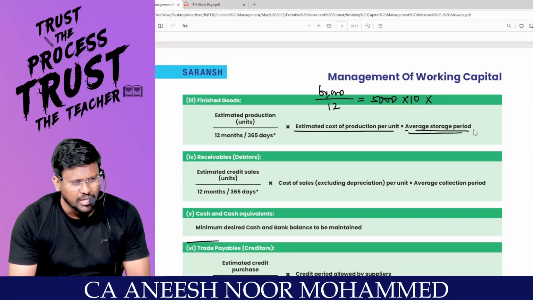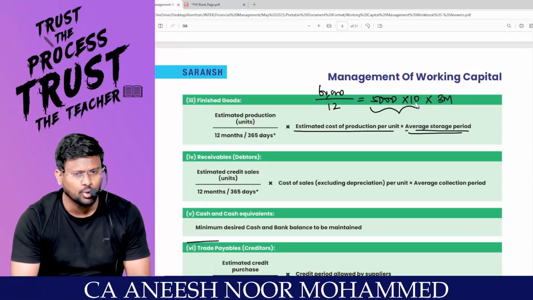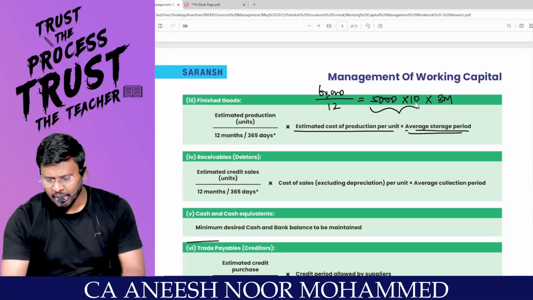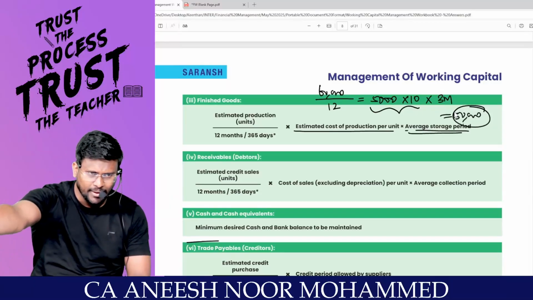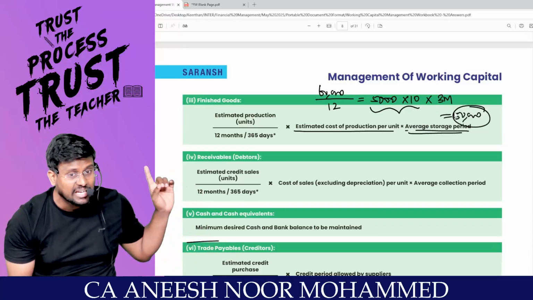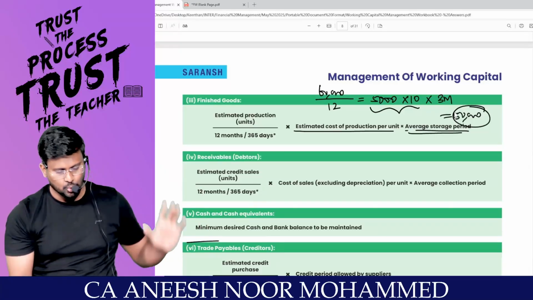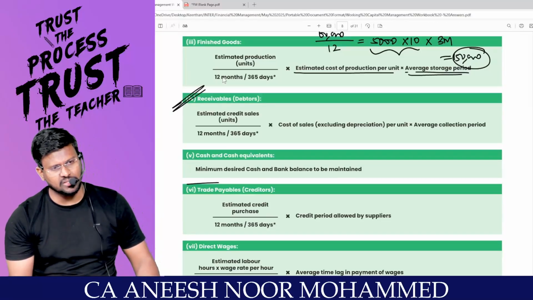You want to keep the finished goods for 3 months. That means 5,000 into 10 comes to 50,000. That is for 1 month. Into 3 comes to 1,50,000. That means from the total money available, take 1,50,000 and keep it in the finished goods. Comfortable? Now, debtors, my dear lovable students.